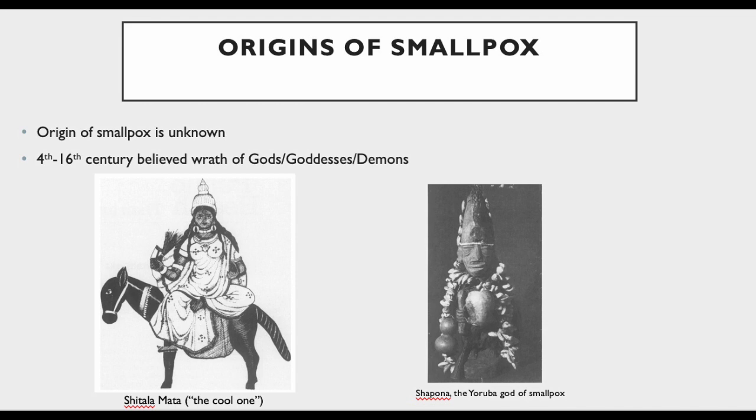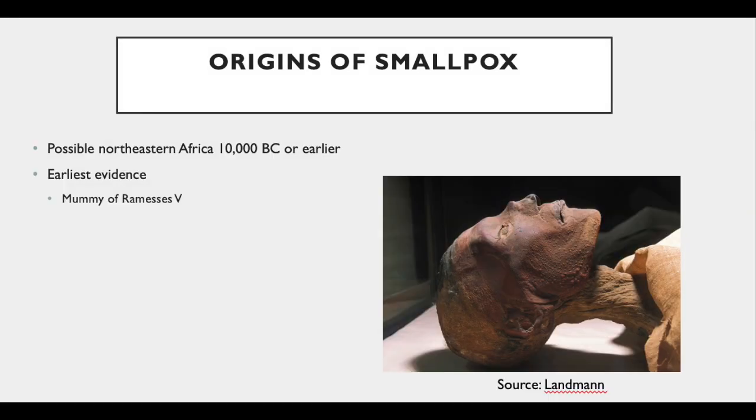Another example is Shipona, the West African god of smallpox. It is believed that the supreme god gave authority over various kingdoms of the world to his sons. His eldest, Shipona, was given the control of the earth, and he nourished men by giving them all the grains of the earth. But when he punished, he caused those grains that the men had eaten to come out on their skins, known as smallpox. But in modern times, it is now believed to have come from northeastern Africa around 10,000